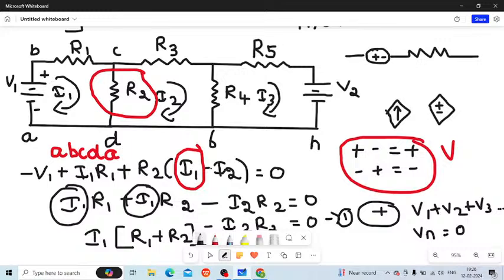So what is I1 minus I2? I already told you there is a resistance R2 which is lying between the two meshes. What you have to do is first take R2, then multiply with the first current. We are considering mesh 1, and here the mesh current is I1. So I am taking I1 minus I2. I2 is nothing but the second mesh current.